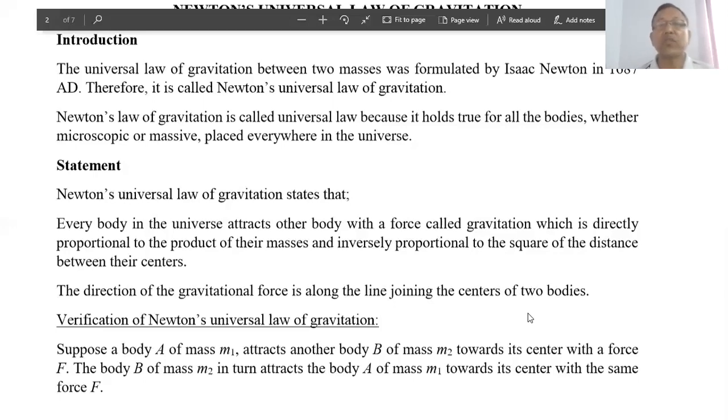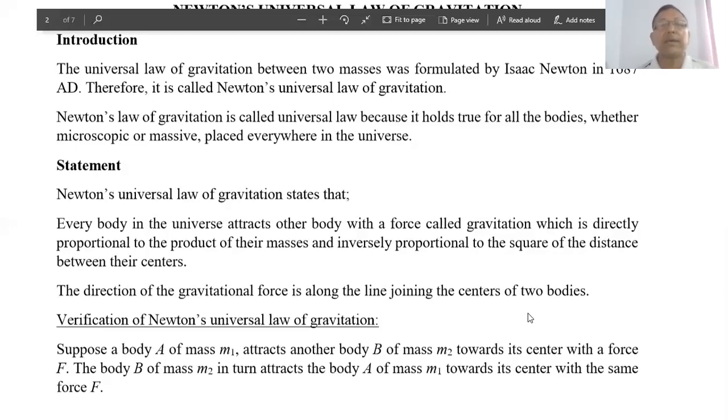This gravitational force of attraction has several results or consequences, which can be seen in the solar system. The gravitational force of attraction of the sun causes the revolution of all the planets around the sun. Similarly, the gravitational force of attraction between the planets and the satellites keeps the satellites revolving around the planets.